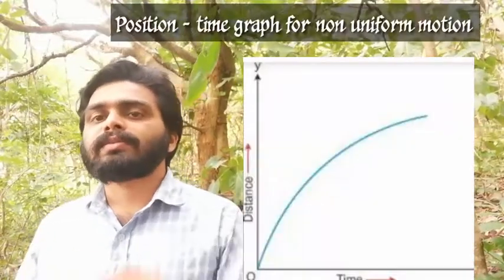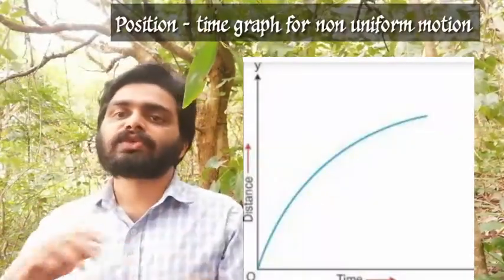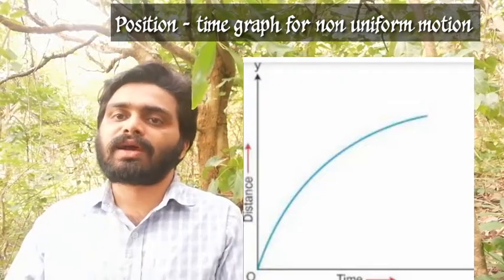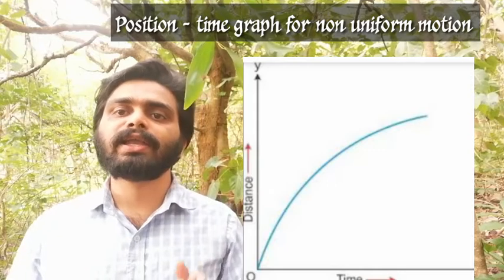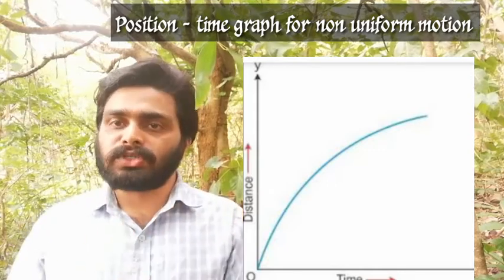Okay. Then what will it be for a non-uniform motion? That means the time interval we are considering along the x-axis is equal, but the position change will be in an unequal manner. That is, the position does not change in an equal way. So we obtain an irregular pattern of graph. Time increases gradually, but the position changes in a random way, so we obtain an irregular pattern of graph as shown in the figure. That is the position time graph for an object in a non-uniform motion. Okay.